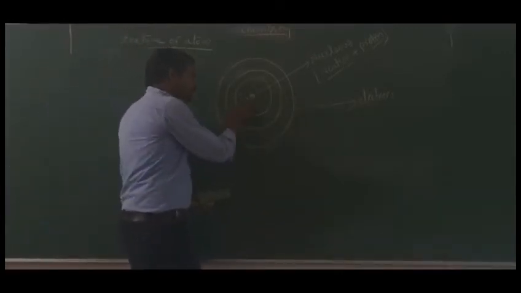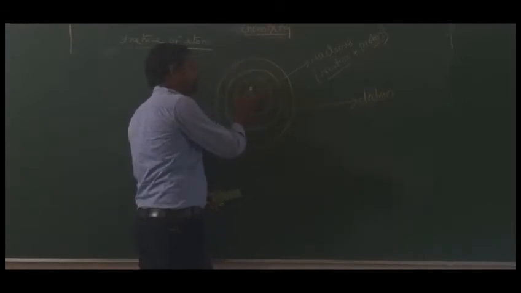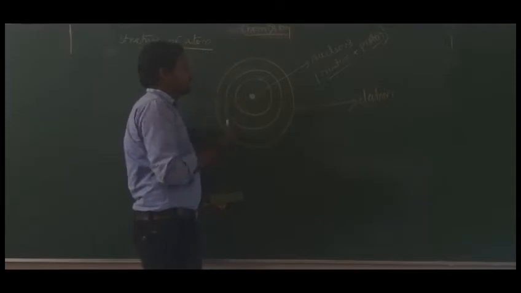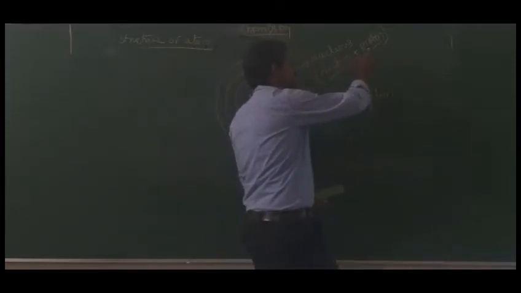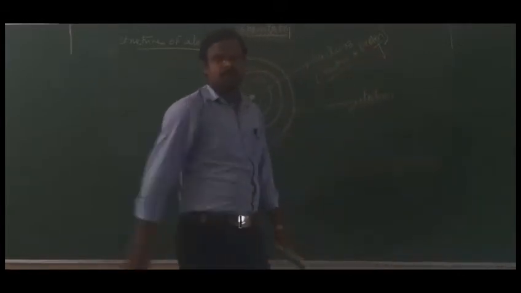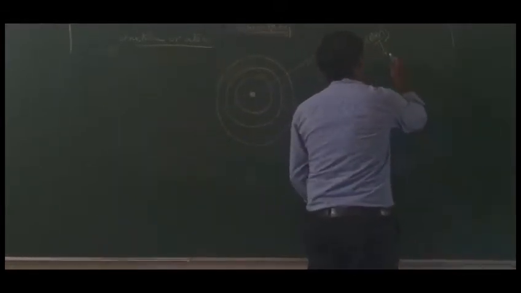Who proposed this? Rutherford. First of all, who discovered the proton? The proton was discovered by Goldstein.